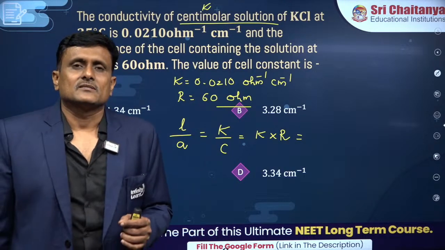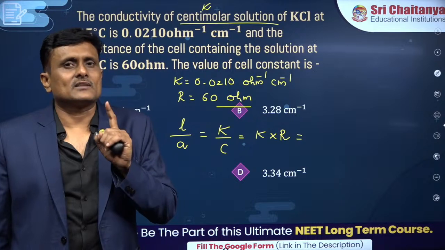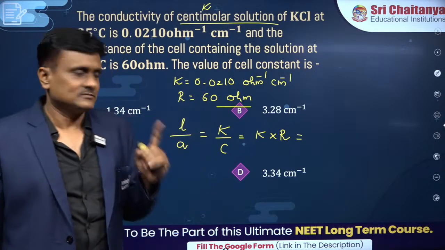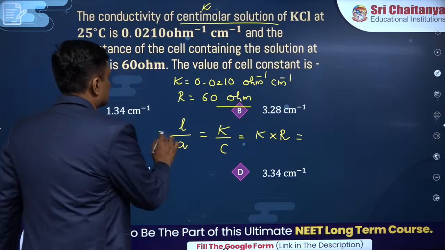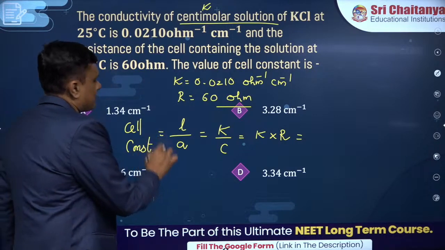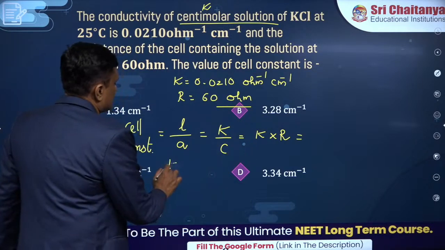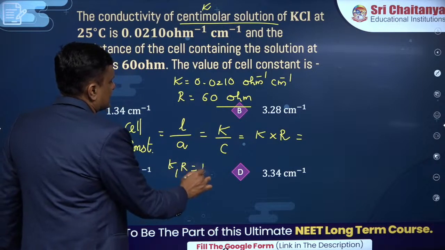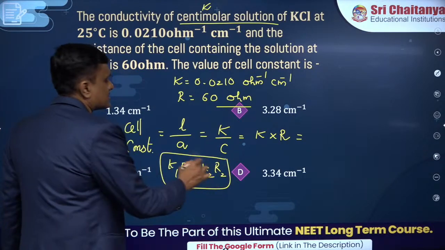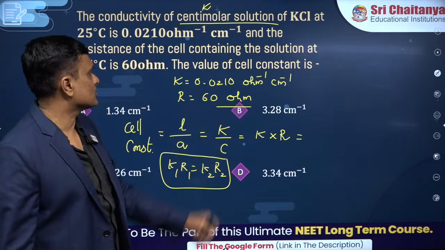You will be given two different electrolytes in the same solution. Once K and R will be given, second K will be given to find out R. Remember, this is very important. This is cell constant. Sir, what are the other types of questions that are asked? Let me tell you. Since cell constant is the same, you can write this equation as K1R1 equal to K2R2. You may be given entire information to find out any unknown. So be careful. This is a simple question though.